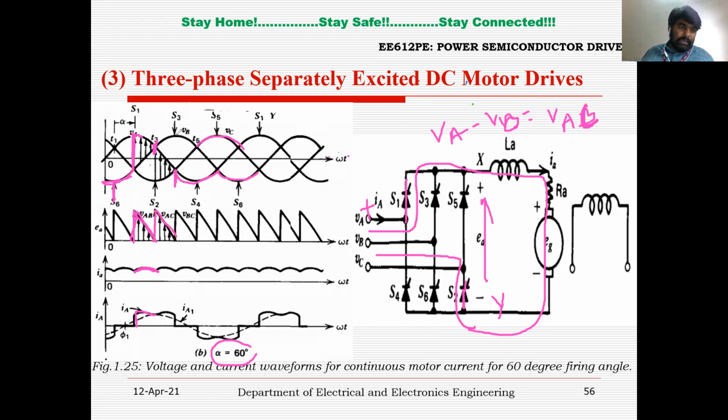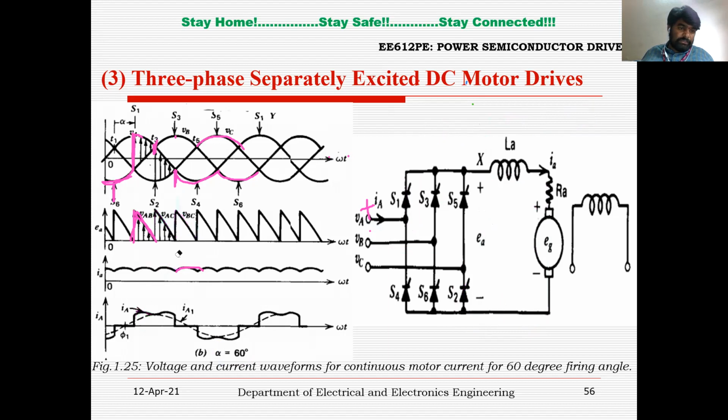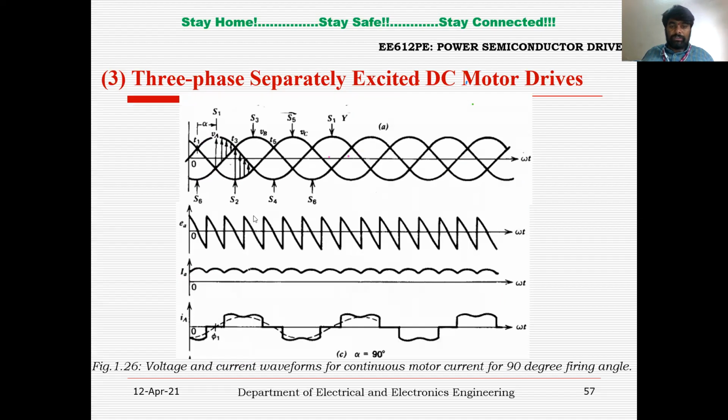Similarly, if I trigger S3 at this particular point, now switch S1 goes to off condition and the current will take the path through S3, terminal X, LA, RA, through S2 like this. So the voltage across terminal X and Y will be VB minus VC. Then you can say VBC here, and you can say the load currents are like this. The same thing will be applicable for the remaining time intervals. So we'll get the conduction something like this, right? So this is at alpha equals 60 degrees, and you can say this is at alpha equal to 90 degrees.